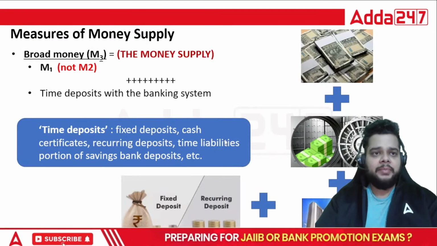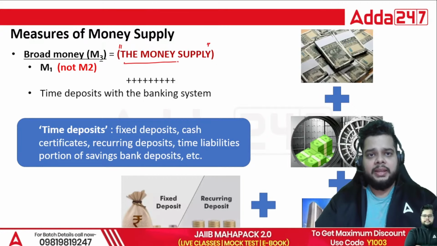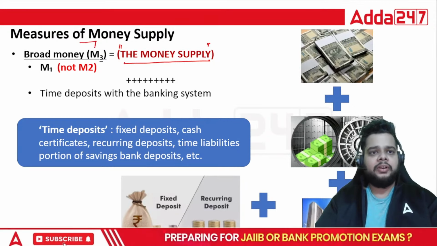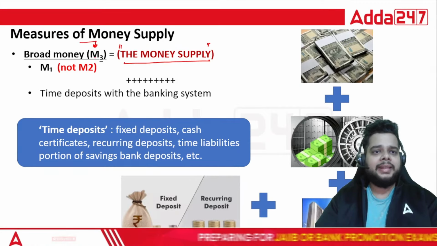Then we have M3, the actual money supply. Whenever in the numericals you have the term that the money supply of our country is this, then by default, you must remember we are talking about the broad money, that is M3.